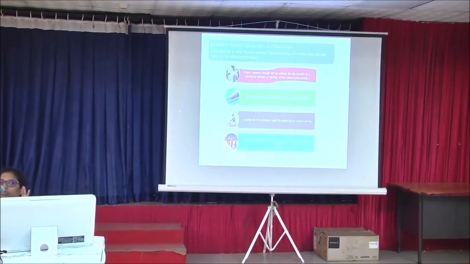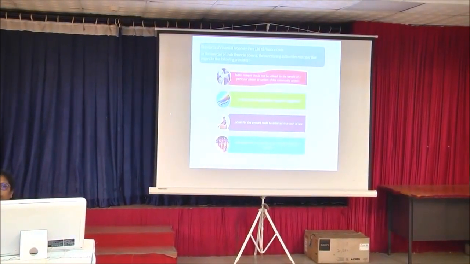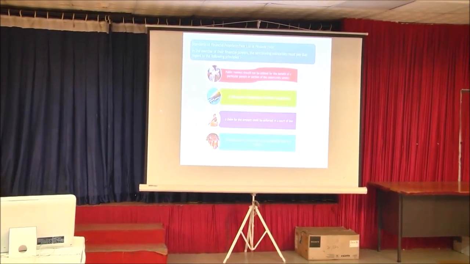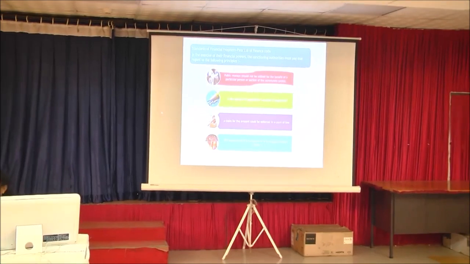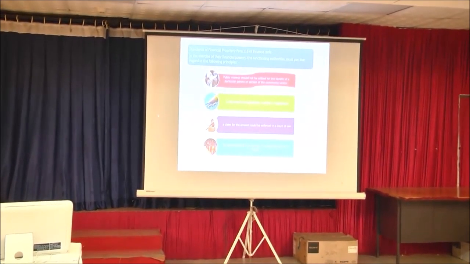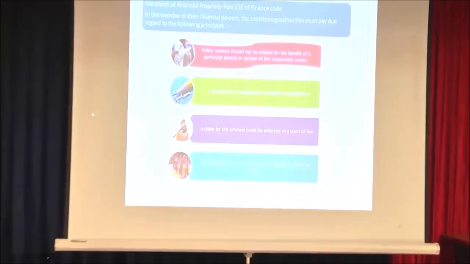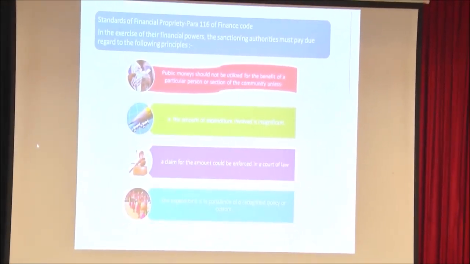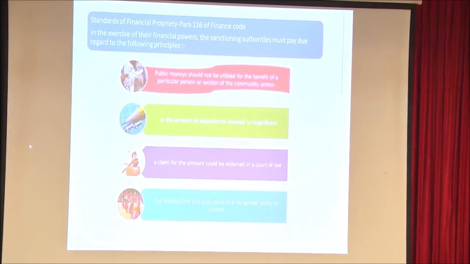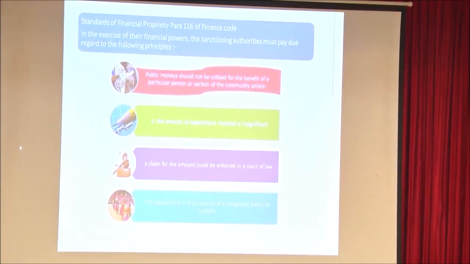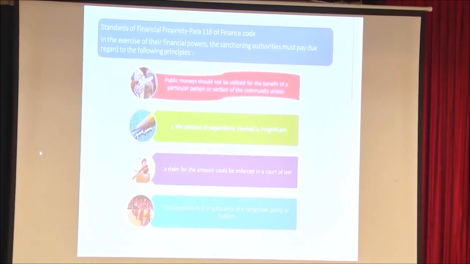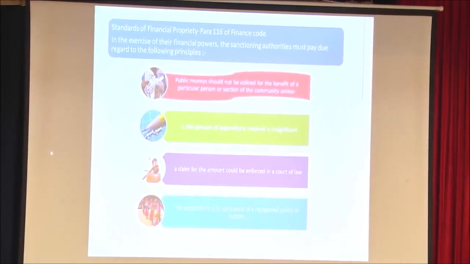Second, the amount of expenditure involved is insignificant. Suppose it is an amount of 2 rupees or 1 rupee, we will not bother, but if it is a big amount, we have to look into it. A claim for the amount could be enforced in a court of law. The expenditure is in pursuance of a recognized policy or custom.